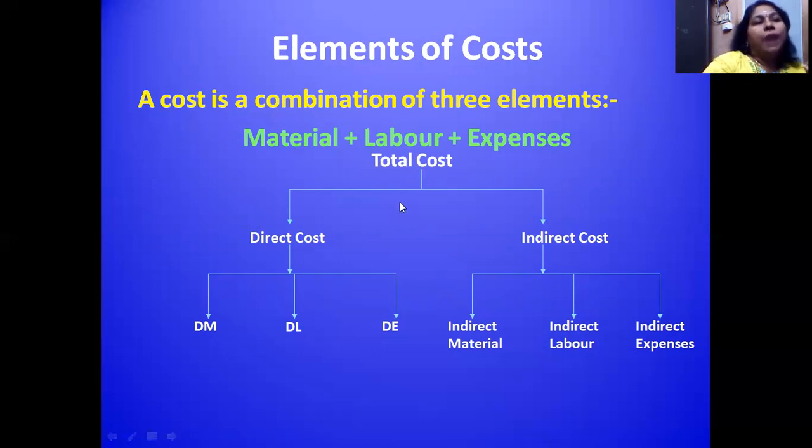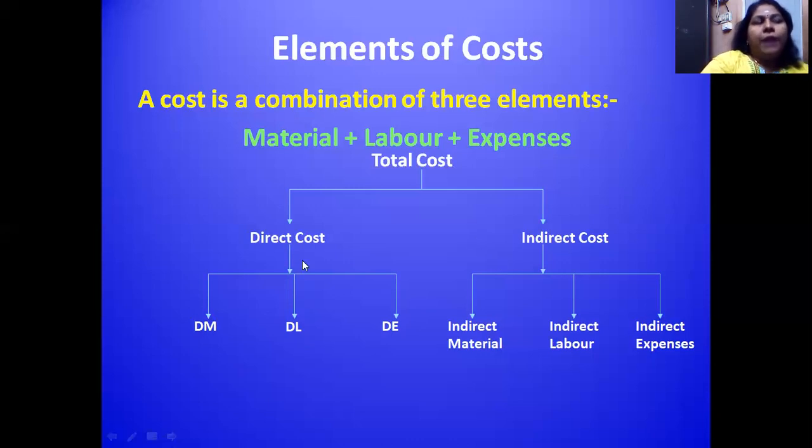Again, this total cost is divided into direct cost and indirect cost. And under direct cost, we have direct material, direct labor, direct expenses. These three collectively are called prime cost. The other name for direct cost is prime cost.